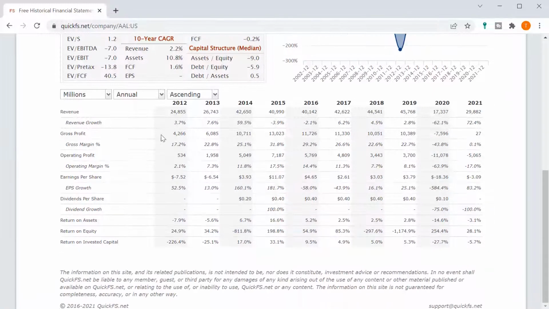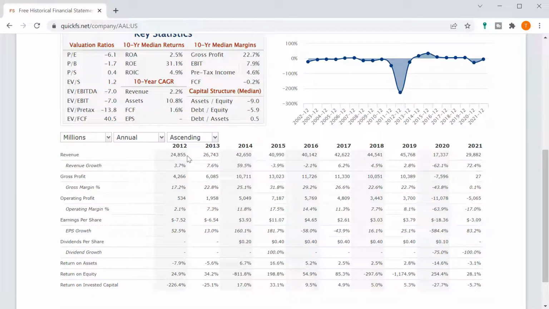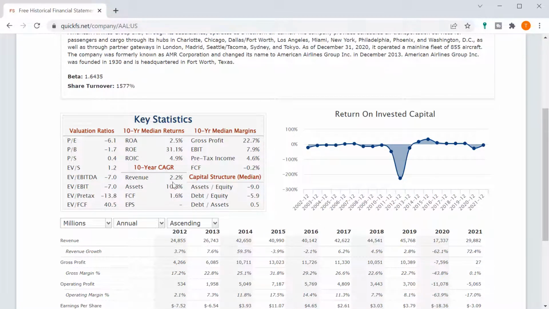Let's look at revenue over the last 10 years. You started at 24 billion and only grew to 29 billion, and it was all over the place. You grew up to 45 billion, then of course it crashed during the pandemic and they would have lost significant amounts of money. As you can see, the operating profit, a loss of $11 billion, also $5 billion. That wipes out like 3, 4, 5 years of operating profits. Certainly, it looks like they lost almost a decade of earnings in those 2 years. And so it's just a massive setup for negative returns for shareholders.